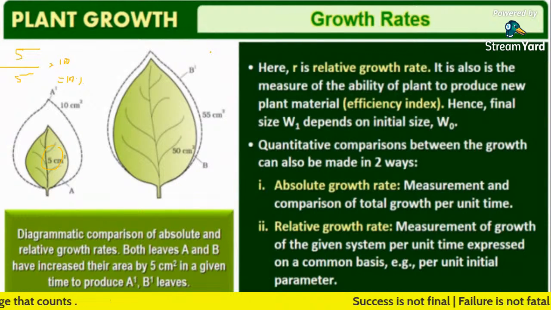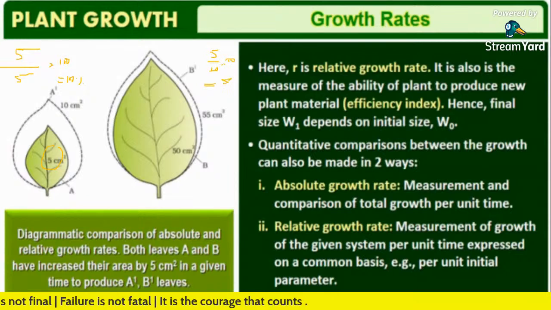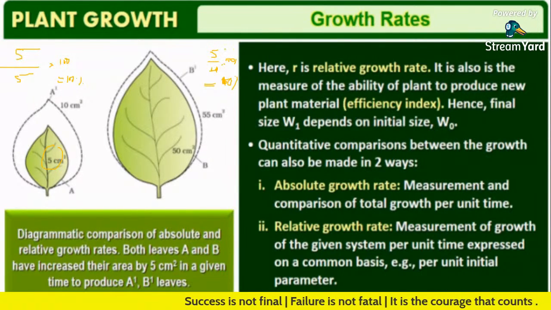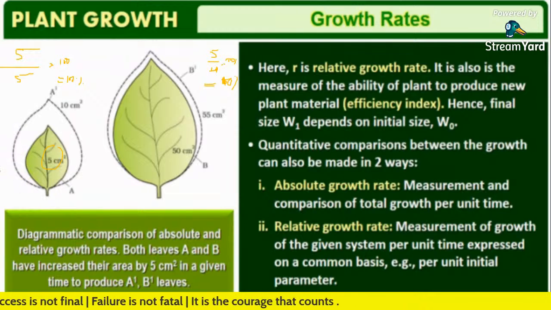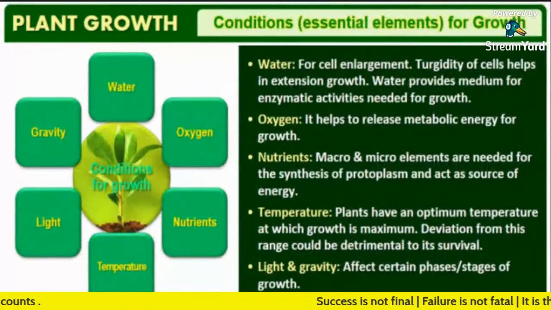Here the relative growth rate is 5 by 50 into 100, that is 10 percent. So this is all about relative growth rate and absolute growth rate.